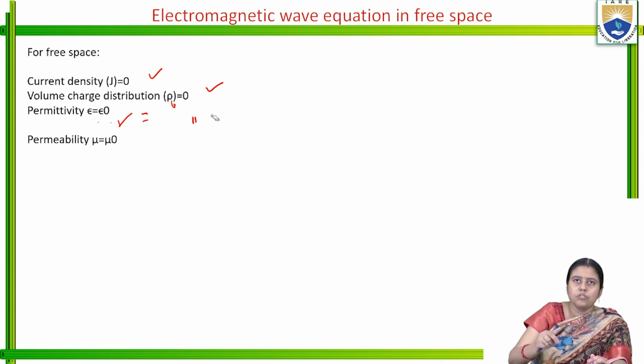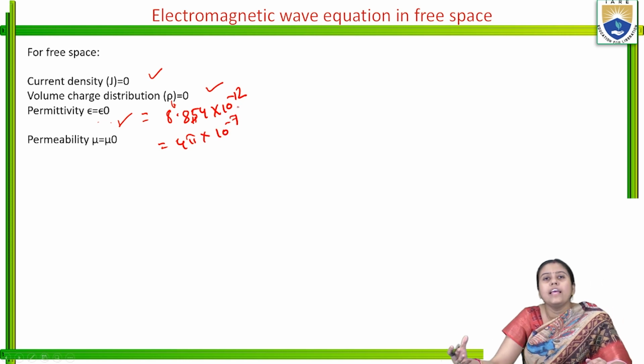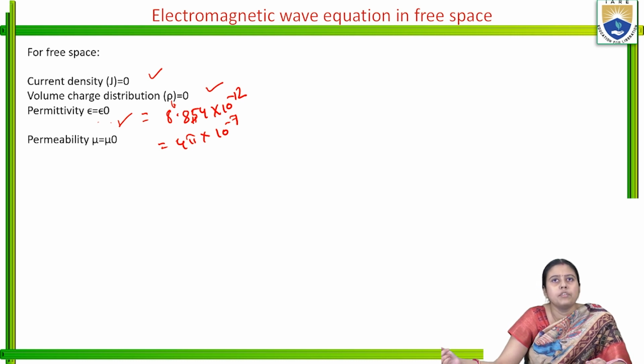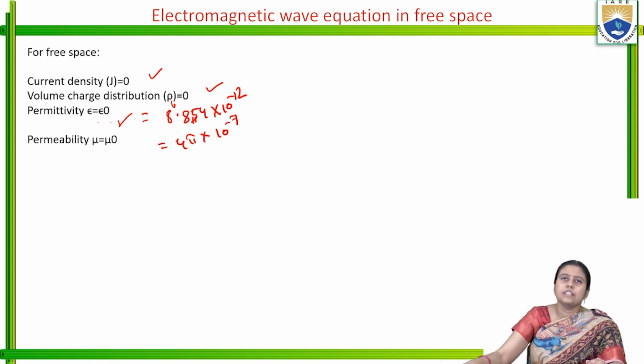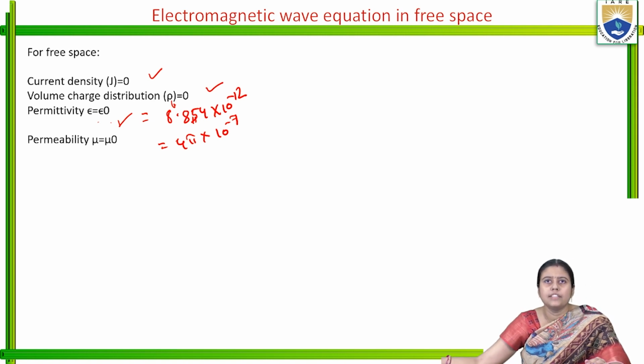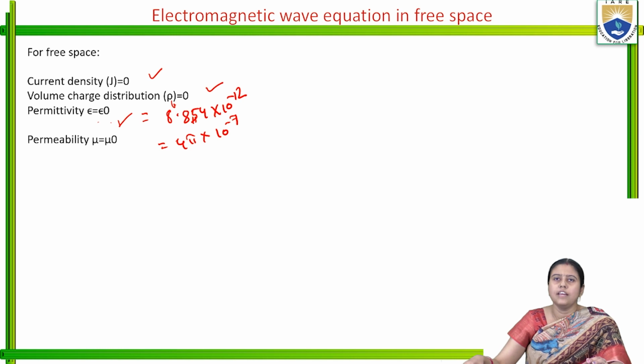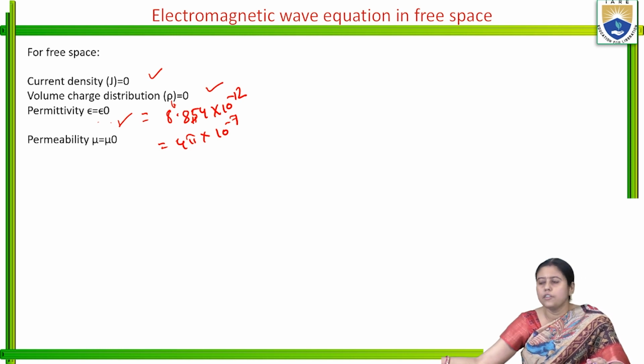Epsilon naught is equal to 8.854 into 10 to the power minus 12, and mu naught is 4 pi into 10 to the power minus 7. In the free space, in the vacuum, there is no conductor, so no current, so J equals 0. Similarly, if there is no charge, the volume charge density rho V is equal to 0. These are the equations of the free space.